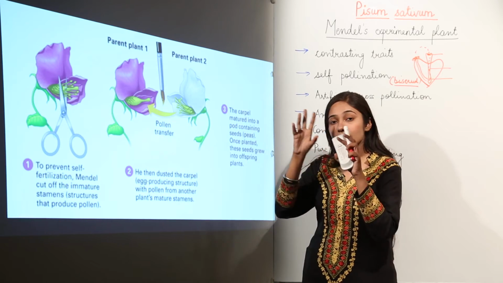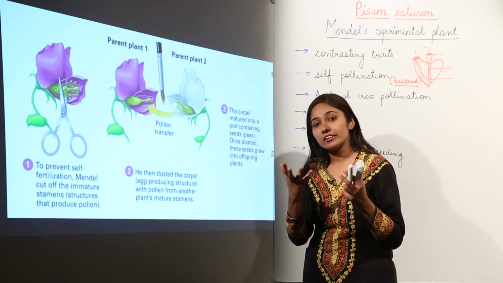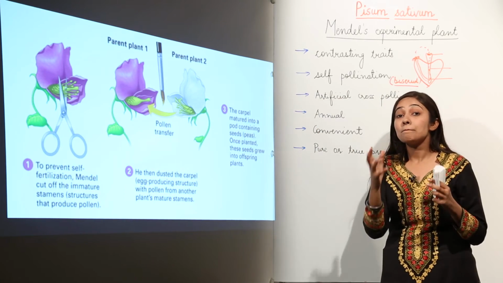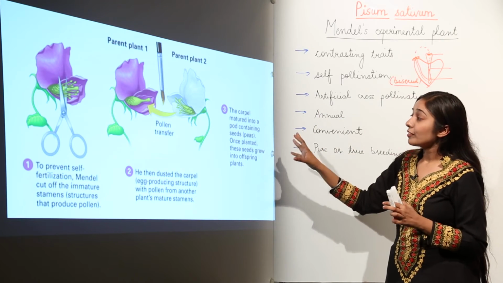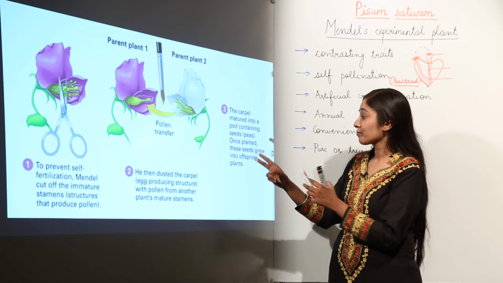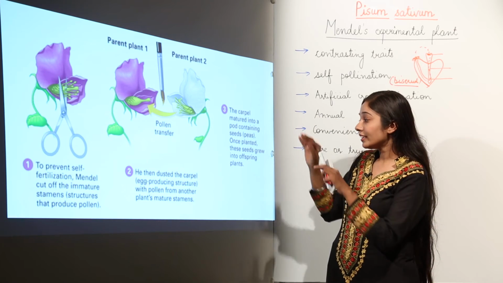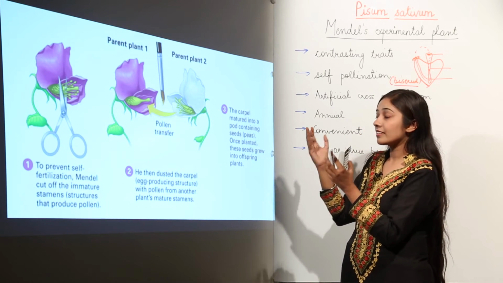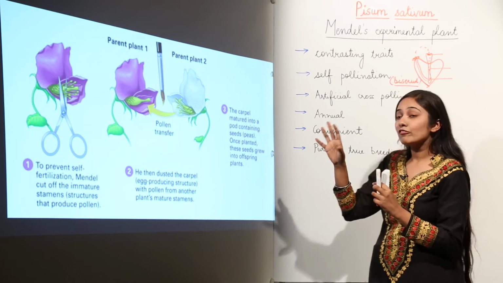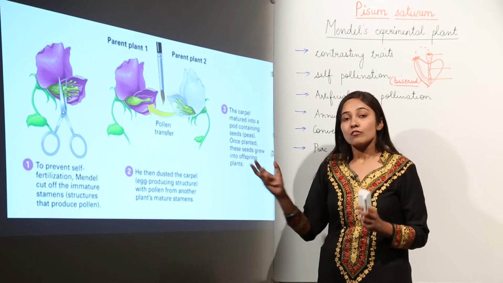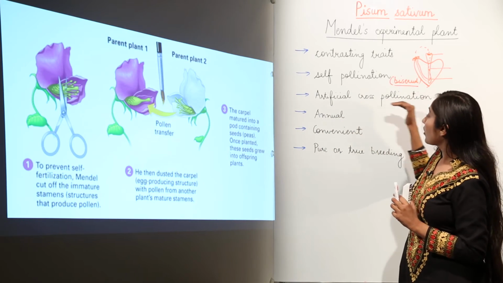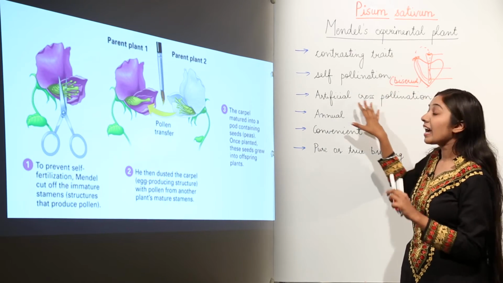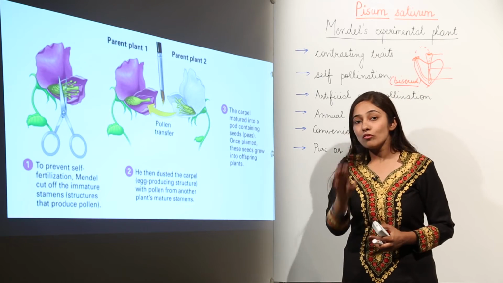Stamens are the organs that produce what? Pollen grains, and pollen grains are the male gametes of the flower. So next, when he removed the stamens, he dusted on the carpel, which receives pollen grains, pollen from some other plant, right? Whatever characteristic trait he wanted, he cross-pollinated those plants by artificial means, and this removal of anthers